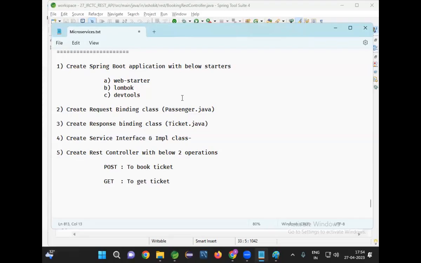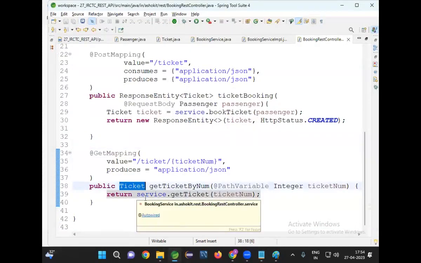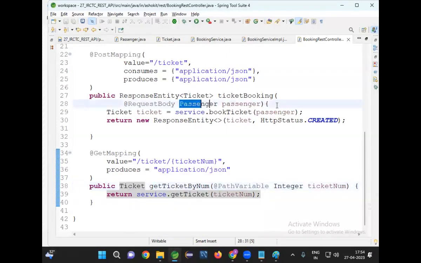Writing code is very easy, but understanding how it is working internally, that is tough. We are sending one object as a return type, but what is the client getting? JSON. Who is converting object to JSON? That maturity we need to have. Our method is taking a passenger object, but the client is a Python application. How will a Python application send the Java object? No, the Python application will send JSON data. So before the request is received by our method, that JSON will be converted to a Java object. That will be taken care of by our dispatcher servlet. If you understand those internals, then you will get more confidence to attend interviews. Keep that in mind.